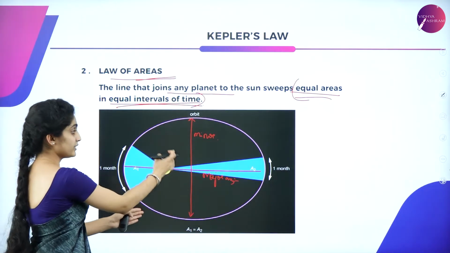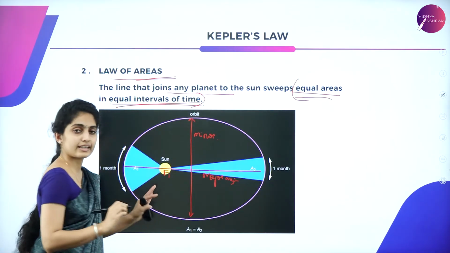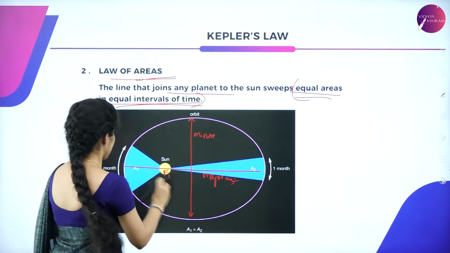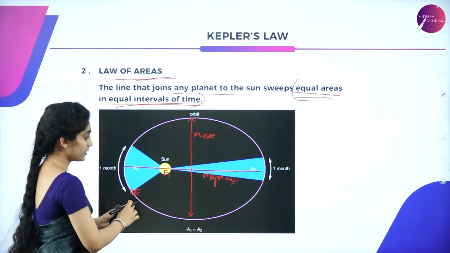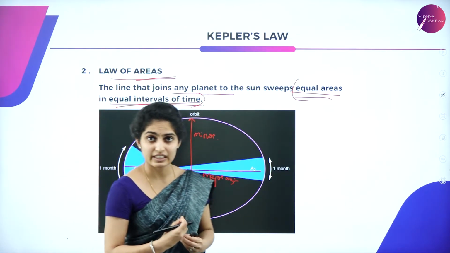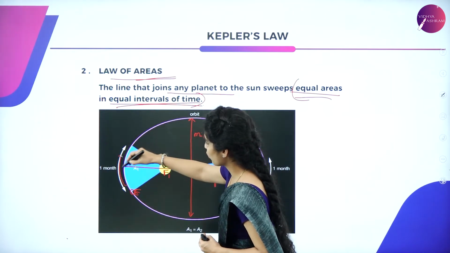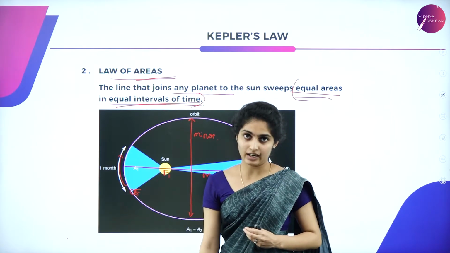So you have got the minor axis and major axis, and the sun is at one focus, let it be F1. Here somewhere is F2. Suppose here is a planet, that is Earth. Earth is the planet which we are considering now. Suppose Earth is here and it takes 1 month to sweep this blue shaded area.